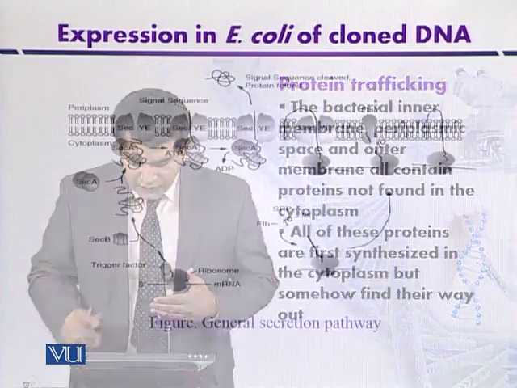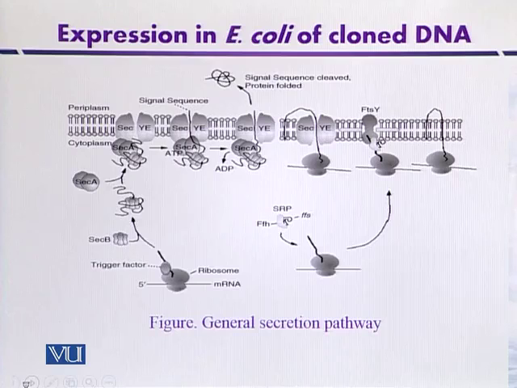For example, in this diagram, there are two proteins, number 1 and number 2. If the protein comes in contact with trigger factor, which is a type of chaperone protein, then it is going to be exported outside the cytoplasmic membrane, maybe into the periplasm or the external environment.